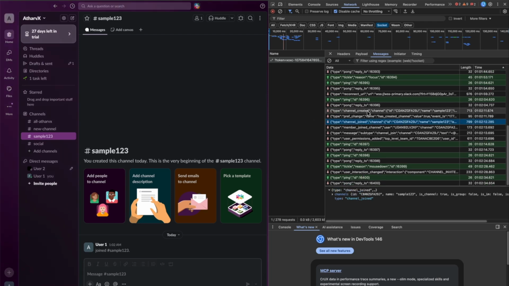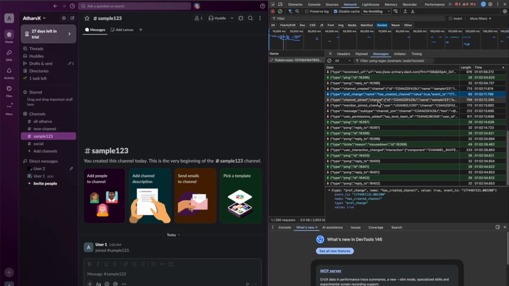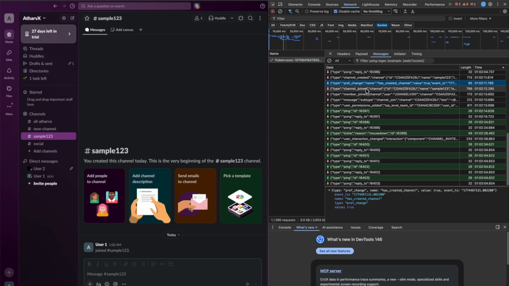If you see over here, this was the first message. This is the channel created message being sent to the chat server, and here it is channel true, is group false, and all other parameters whatever you are able to see are over here. The second thing is that there are 2 to 3 events which are getting created. Firstly, the channel creation is there. The second message is the pref change. The third is channel join. Basically when we created the channel, after that we were made to join this sample 123 channel.